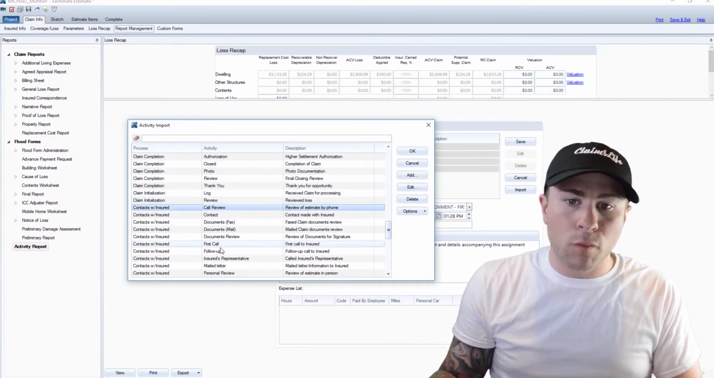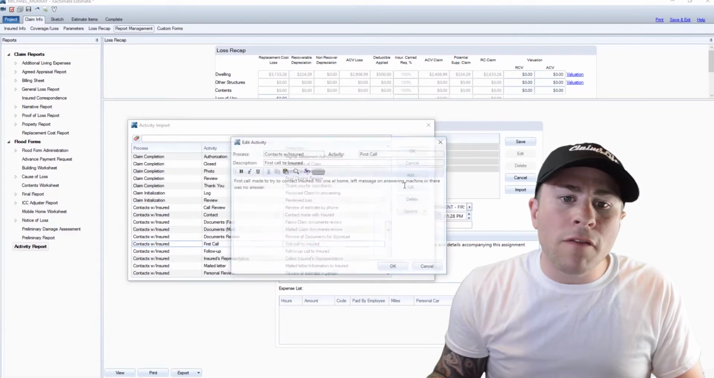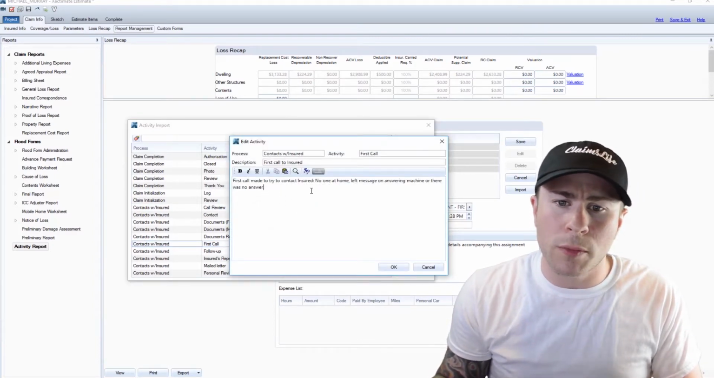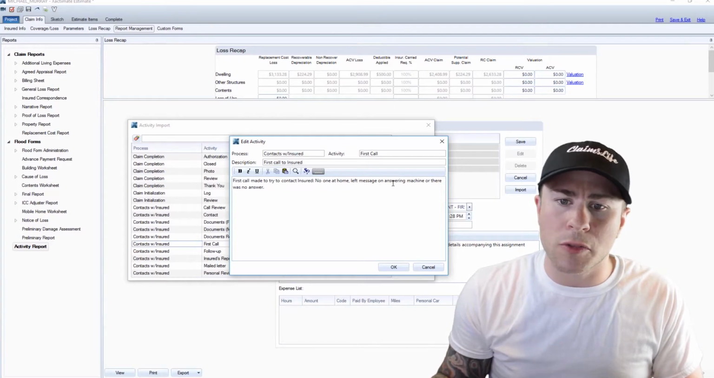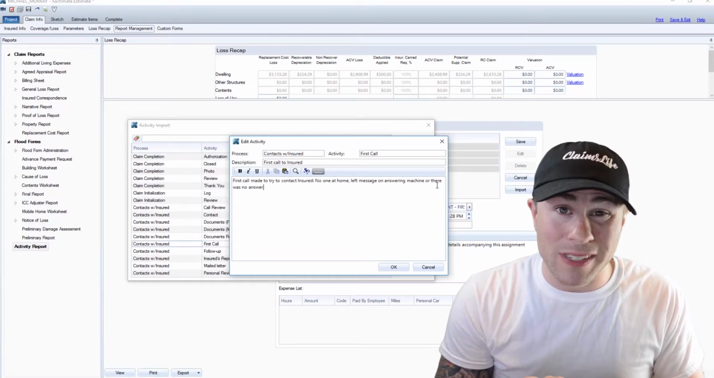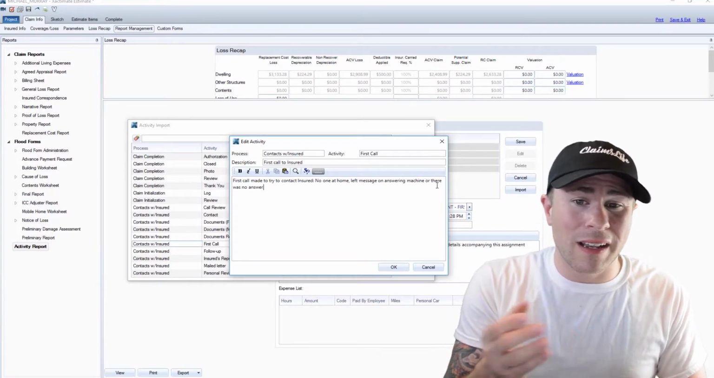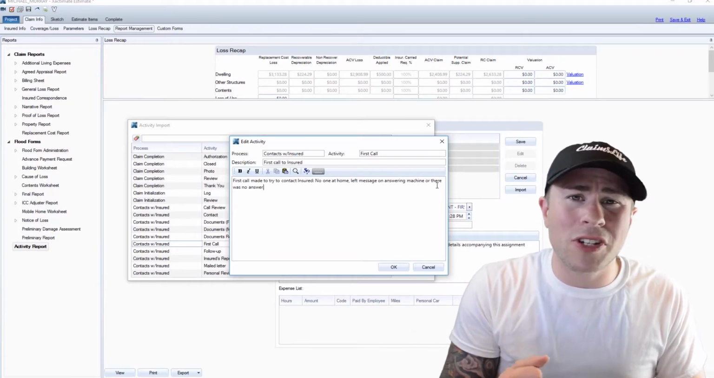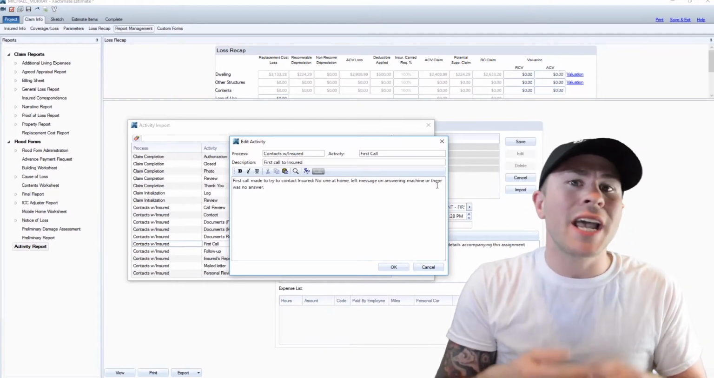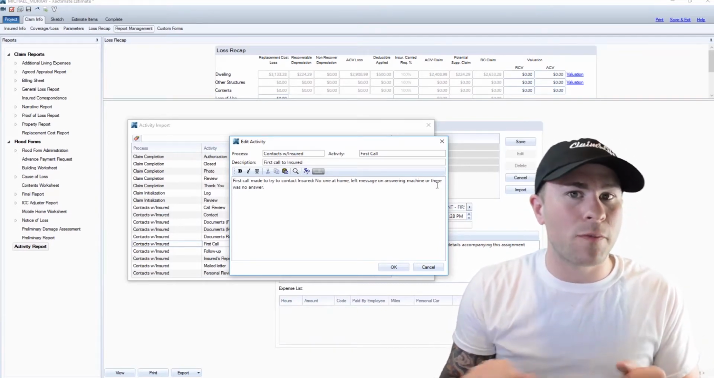Our first call. We made our first call to the insured. What does that say? First call made to try and contact the insured. No one was home. Left message on answering machine, or there was no answer. First of all, that's not even a proper sentence. They forgot left message on answering machine. I mean, how professional does that sound? What, did you leave a message or did you not leave a message? It leaves a lot of room for editing.